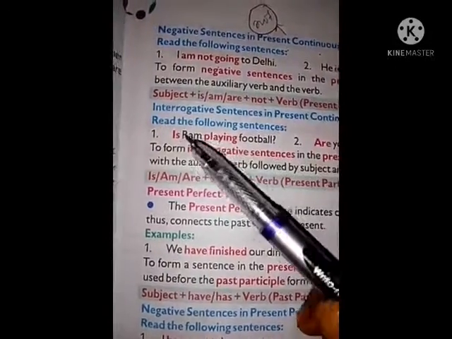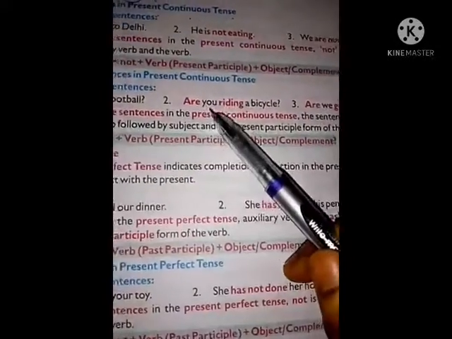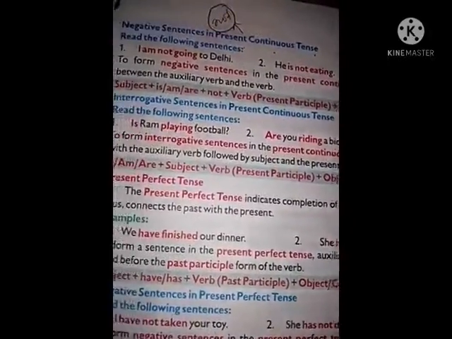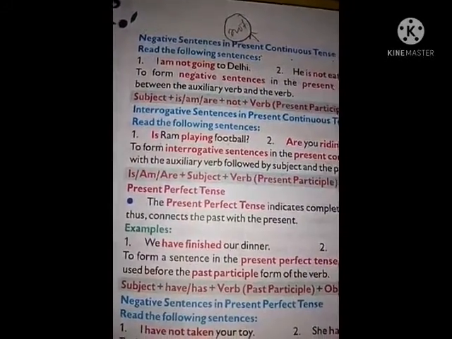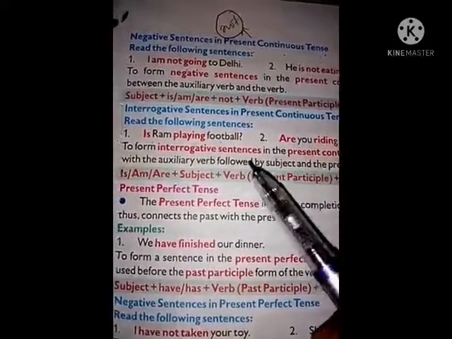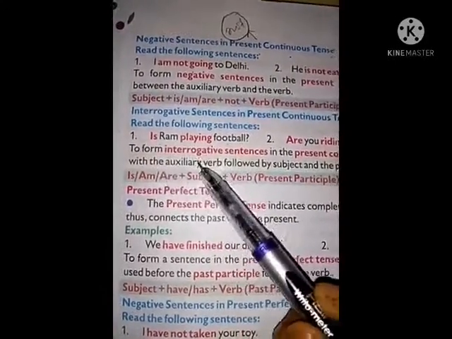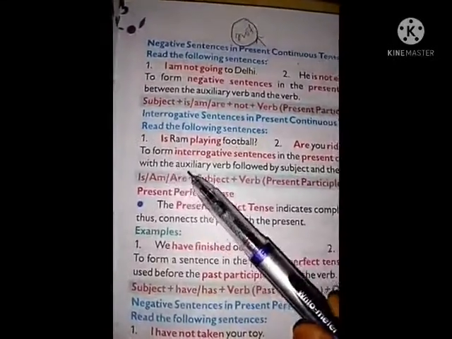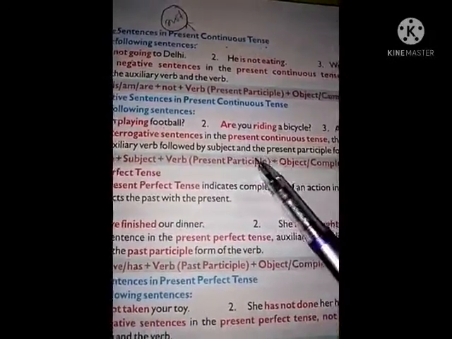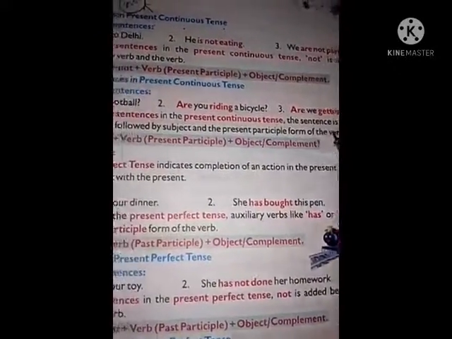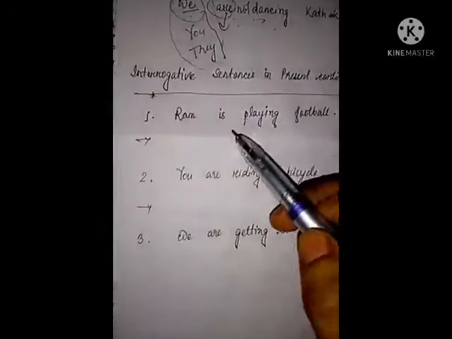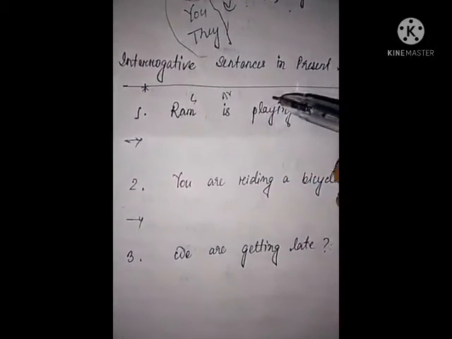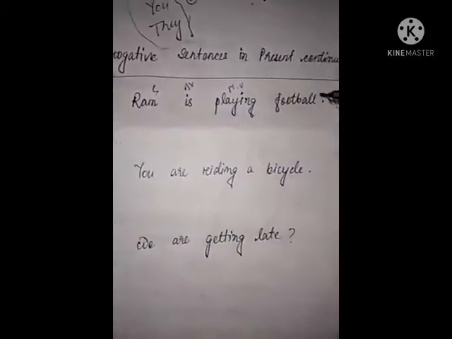Now see how to make interrogative sentences in present continuous tense. Read the following sentences. Is Ram playing football? Are you riding a bicycle? Are we getting late? These are interrogative sentences in present continuous tense. How can we make these interrogative sentences? To form interrogative sentences in the present continuous tense, the sentence is started with the auxiliary verb followed by the subject and the present participle form of the verb. See these sentences: subject, auxiliary verb, main verb plus ing, object.